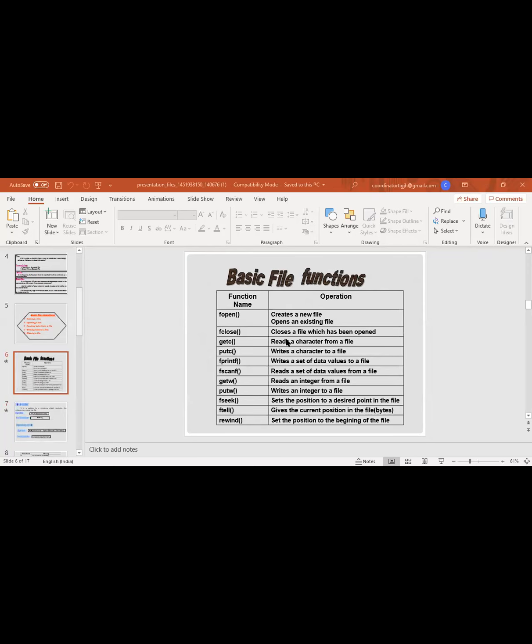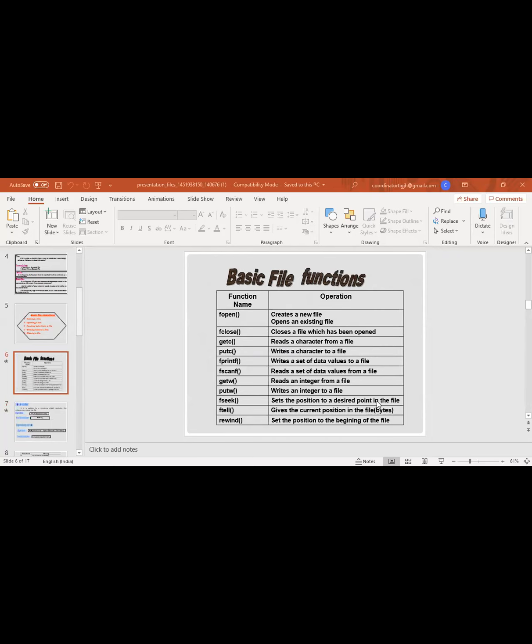We have already discussed fopen, fclose, getc, putc. We know that gets and puts are for strings. There are also getc and putc for reading a character. Suppose I only need a specific character from a file; in that particular case, we use getc.